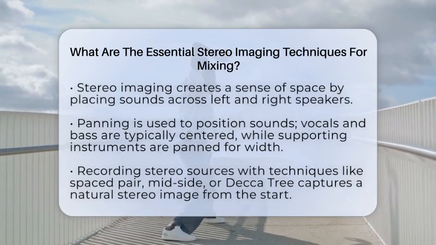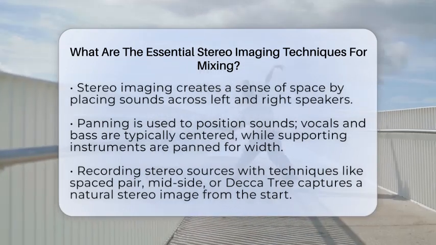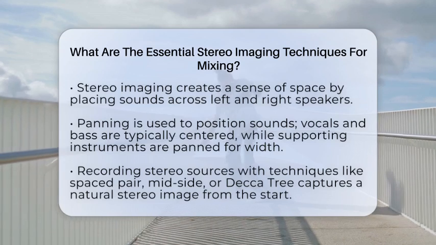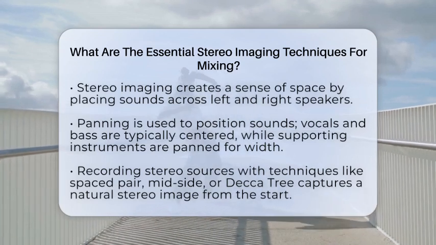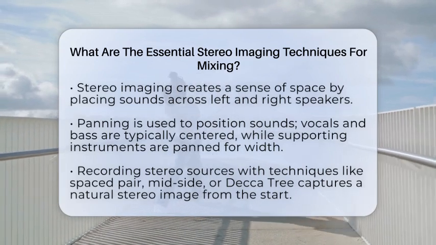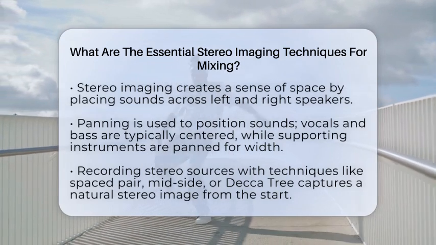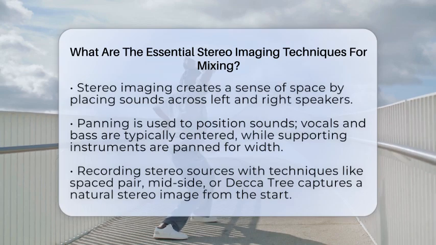First is panning. Think of panning as the way you position sounds in a stereo picture. Lead vocals and bass are usually centered so they stay clear and focused. Supporting sounds like guitars or backing vocals can be panned slightly left or right to make the mix feel wider and more natural. For example, you might pan hi-hats a little to the right and tom drums across the stereo field to mimic how you'd hear them in a real drum kit.